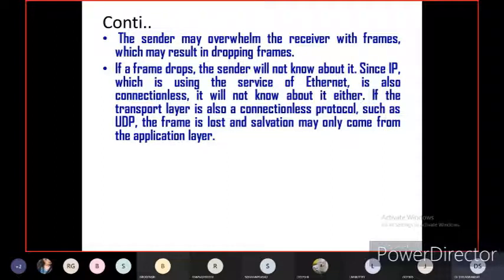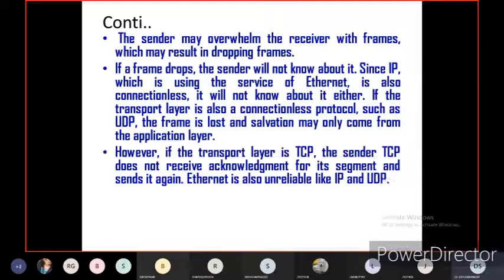So I have told you in the beginning, UDP is a connectionless protocol, or wireless communication protocol. If the frame is lost, the salvation may only come from the application layer. However, if the transport layer is TCP, the sender TCP doesn't receive an acknowledgement for its segment and sends it again.